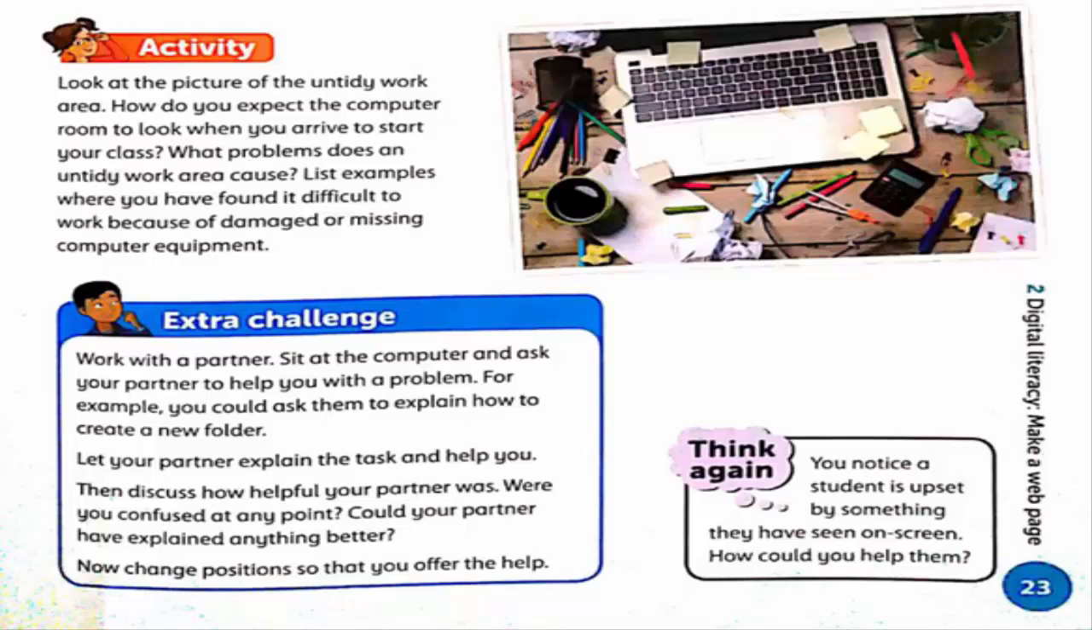Let your partner explain the task and help you. Then discuss how helpful your partner was, and were you confused at any point? Could your partner have explained any better? So just describe them. Now change the position so that you can offer the help.